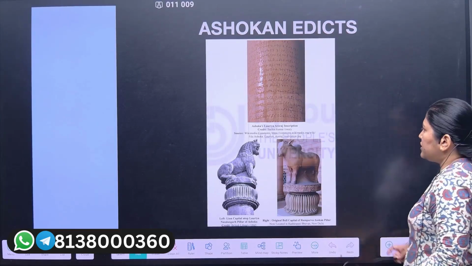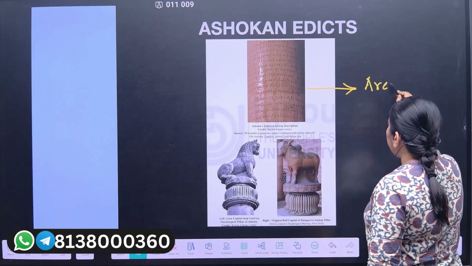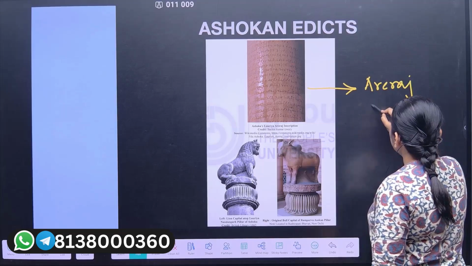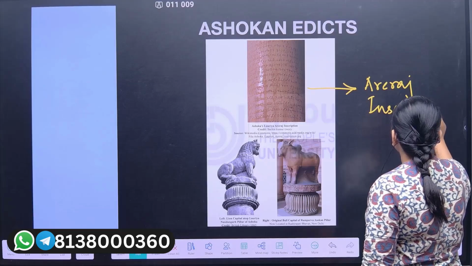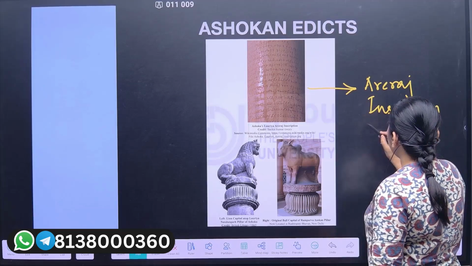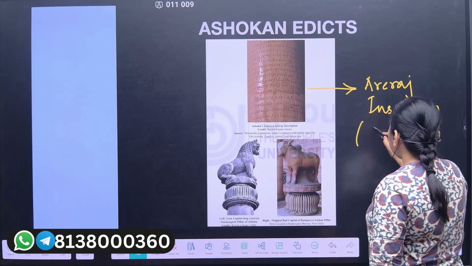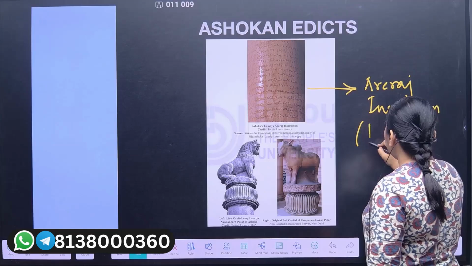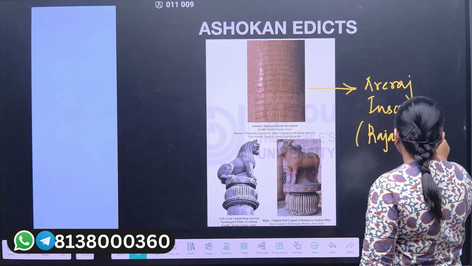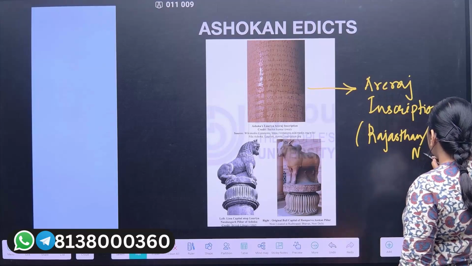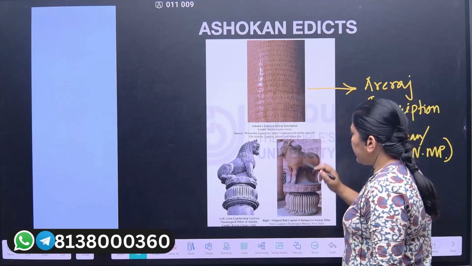So this is the Areraj inscription. This inscription is in present-day Rajasthan and some part of northern MP.